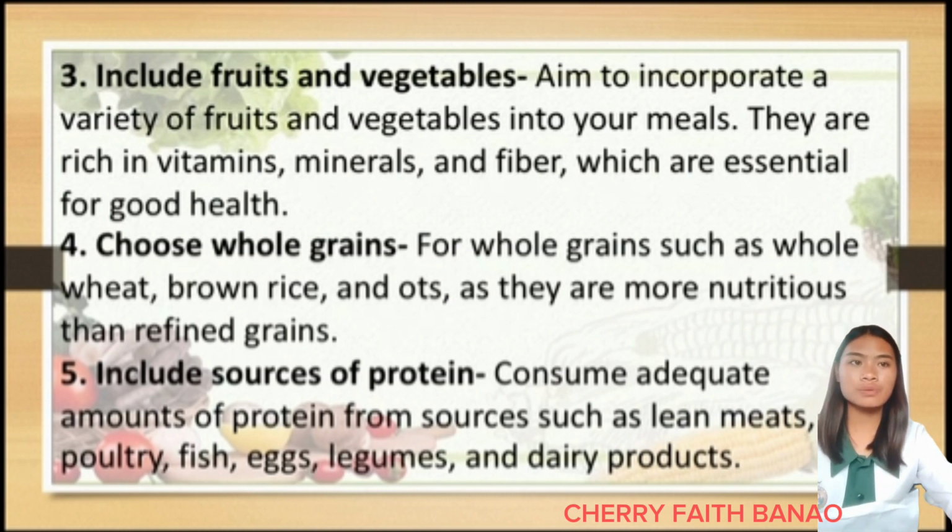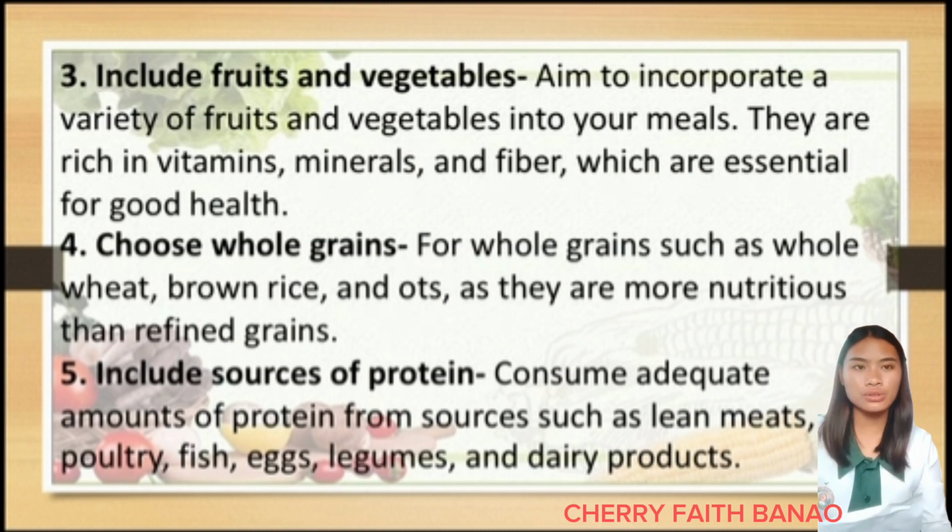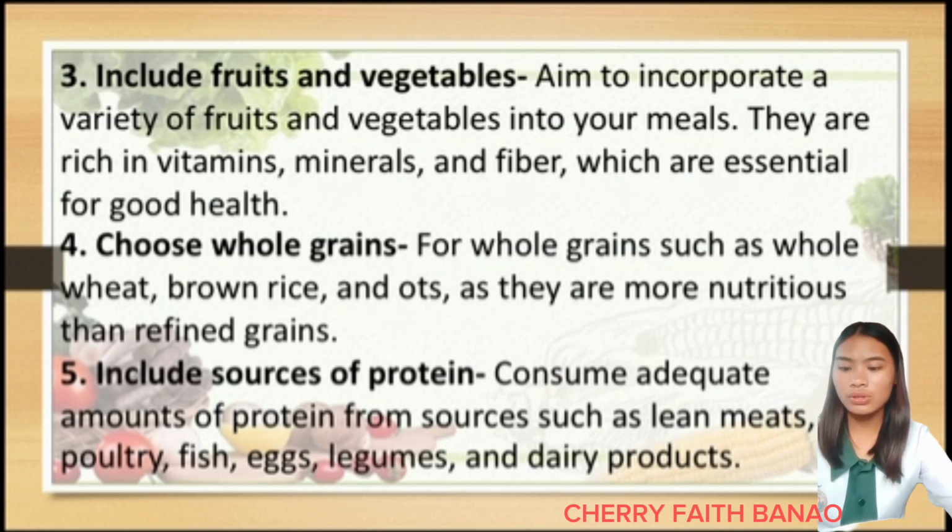Choosing whole grains as part of your diet can help prevent malnutrition by providing essential nutrients and promoting overall health. Number 5, include a source of protein.